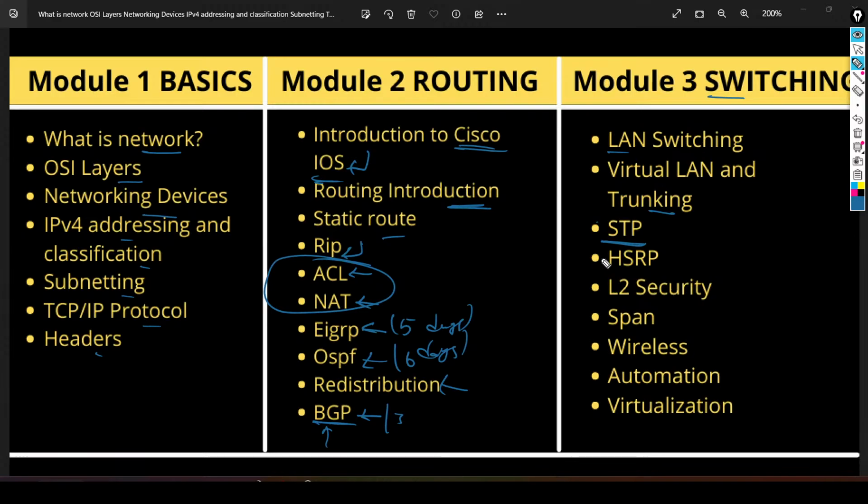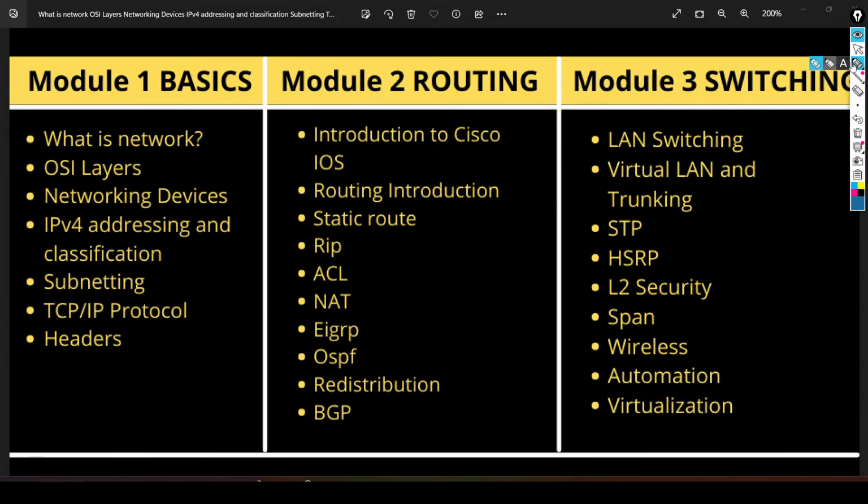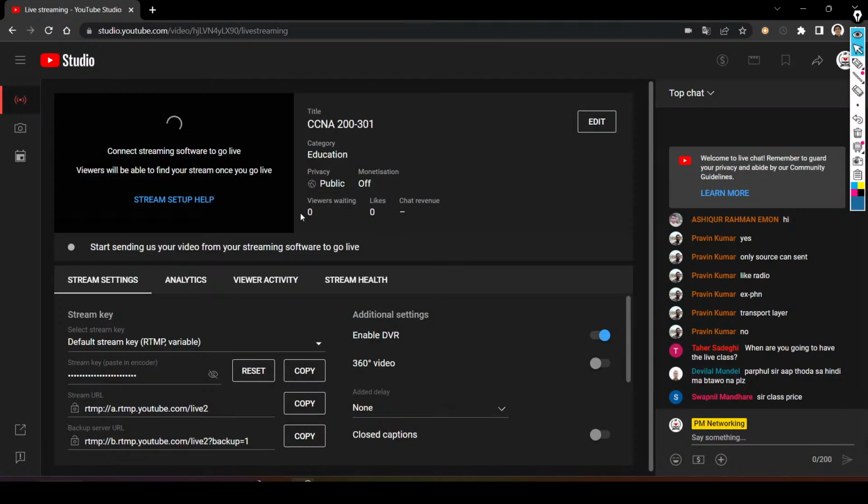Then we will understand HSRP. That means if we have multiple gateways, how we can configure the standby and active scenario. After that, layer 2 security, how we can secure a layer 2 network. Then SPAN, wireless, automation and virtualization. Is it clear to everyone? The syllabus? Let me know. Yes, sir. Yes, guys, sir. So now let's begin the session.